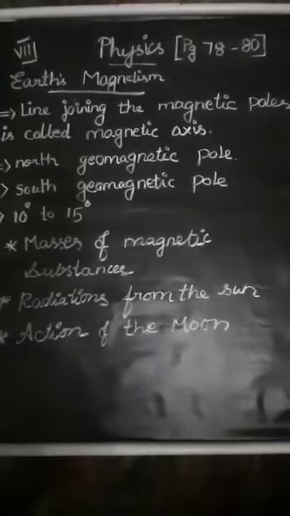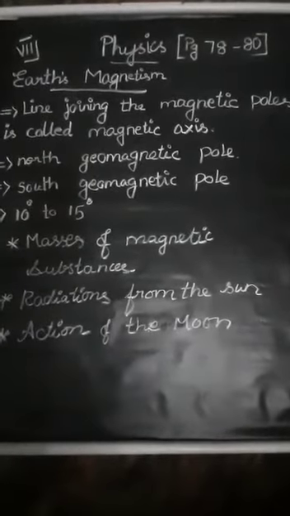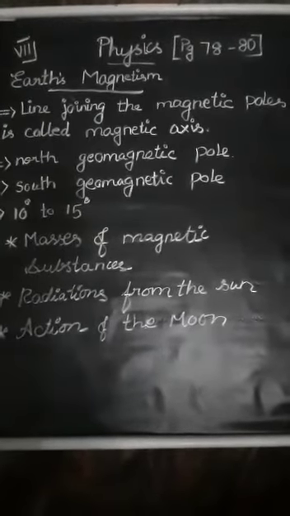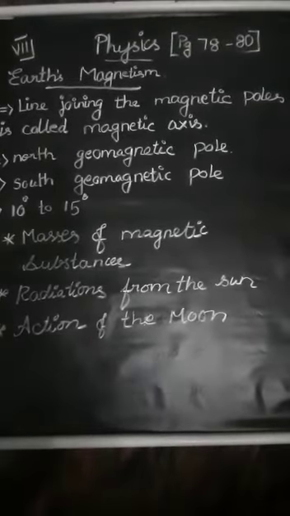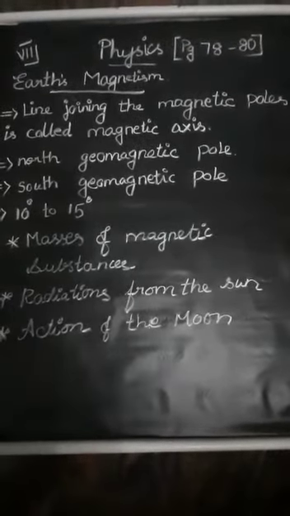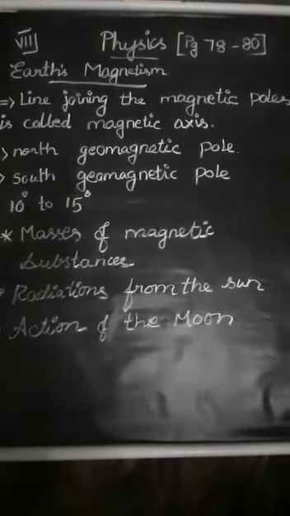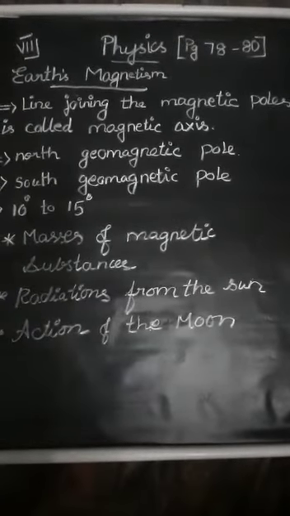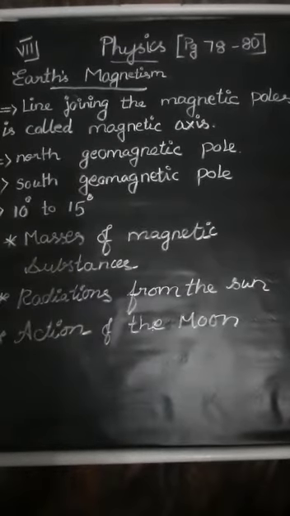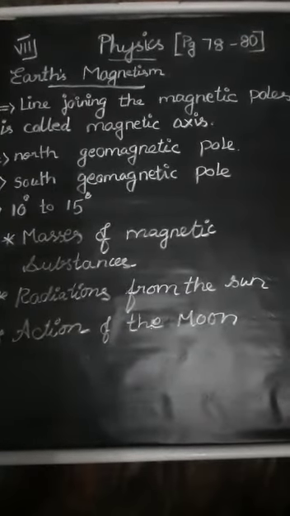Earth's magnetism means the Earth is assumed, or imagined by scientists, as a huge magnetic dipole. However, the position of the Earth's magnetic poles is not well defined. In the south we have the north pole, and in the north the south pole. So, the north magnetic pole and the south geographic pole: that is what we are going to see here.